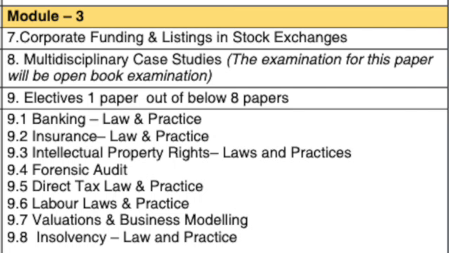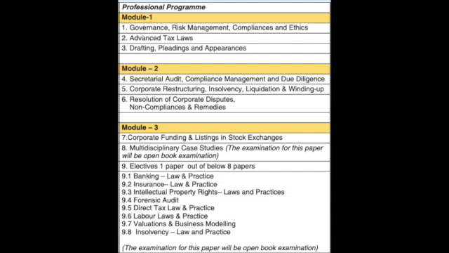And now one more thing: suppose in these 6 papers you have some exemptions in a particular paper in your old syllabus, then that exemption will be carried forward. Like suppose if you have advanced tax exemption, then you'll get advanced tax exemption. So in module 1 in the new syllabus you'll only write 2 papers, that is ethics and drafting.